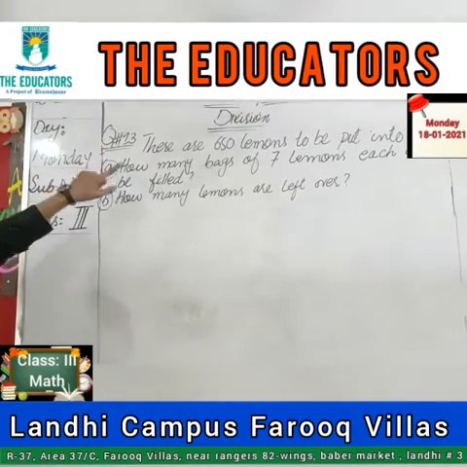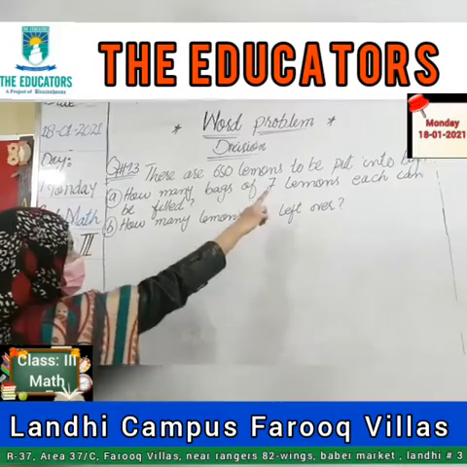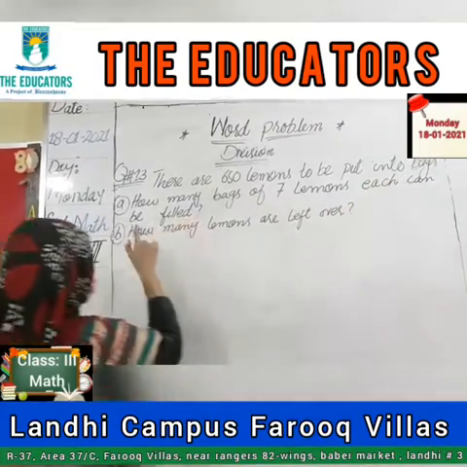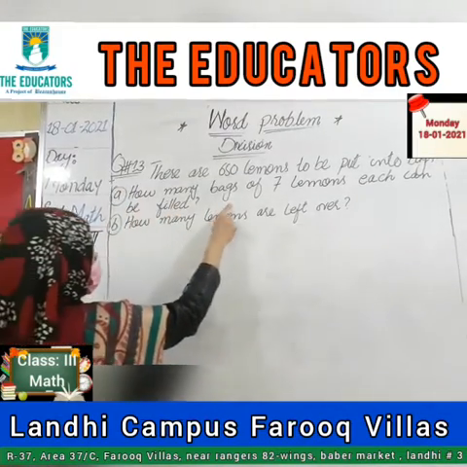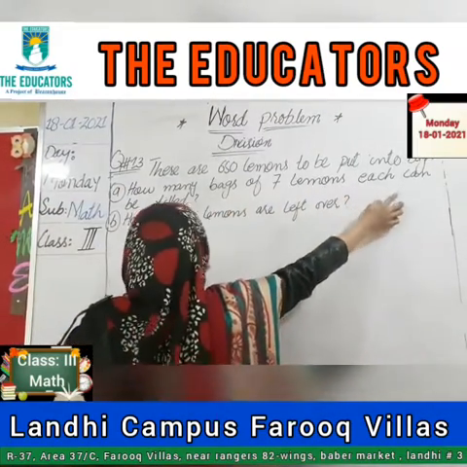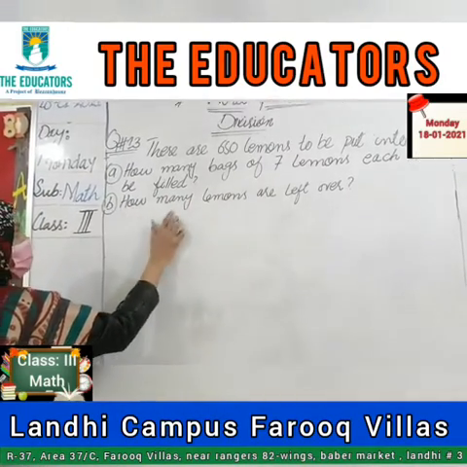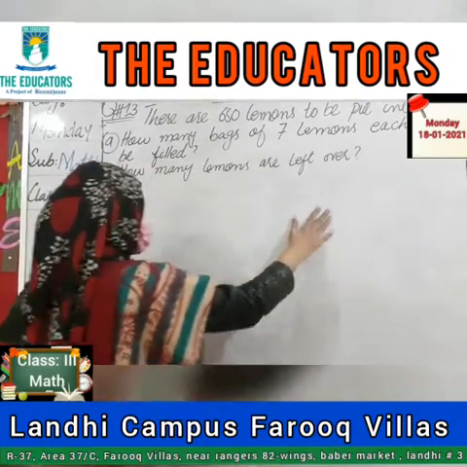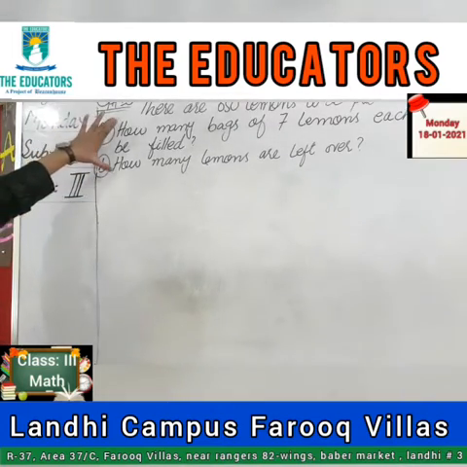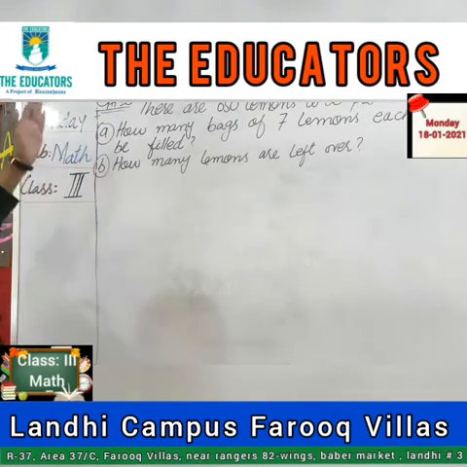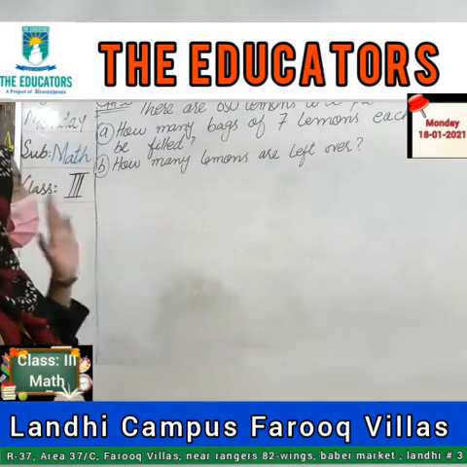Question 13 is, I am reading, there are 650 lemons to be put into bags. Part A: how many bags of 7 lemons each can be filled. Part B: how many lemons are left over. It means we have to give two answers. In the question there are 2 parts, and we have to give the answer of each part. First, I am defining the question. What is he asking?